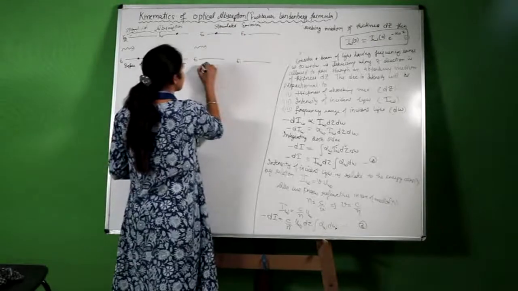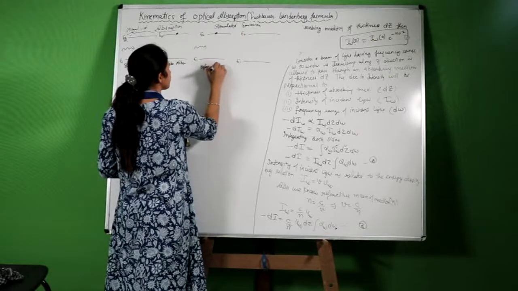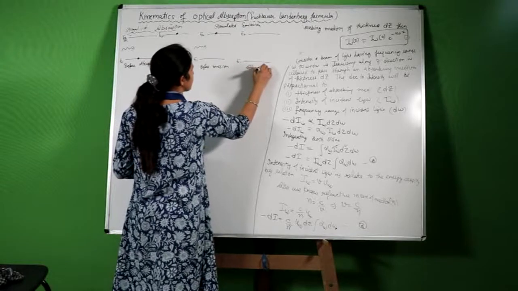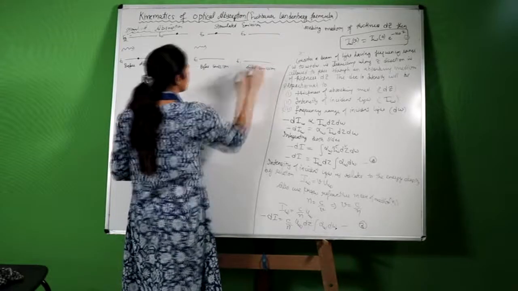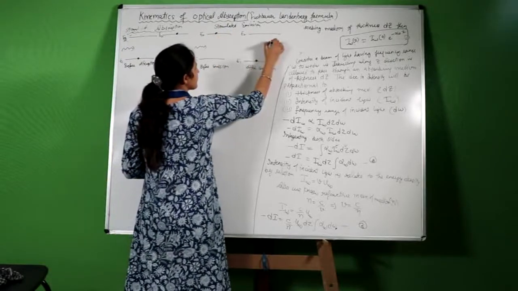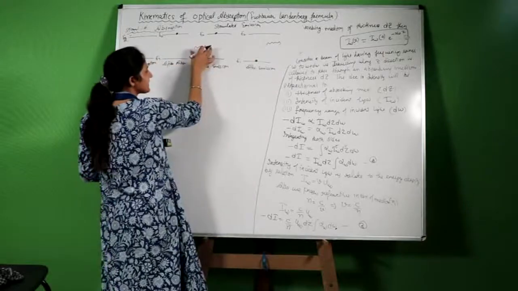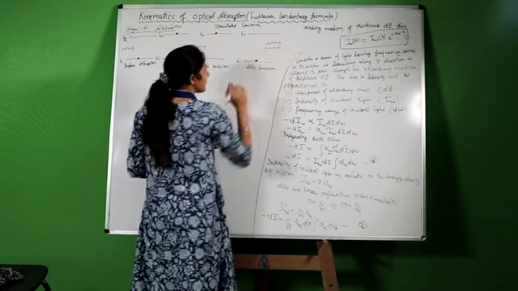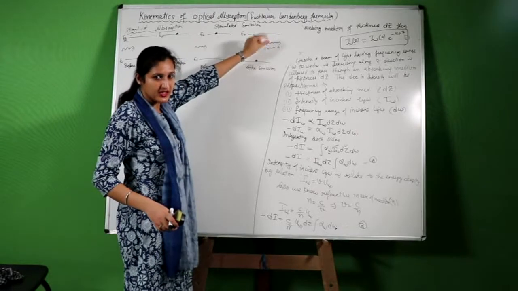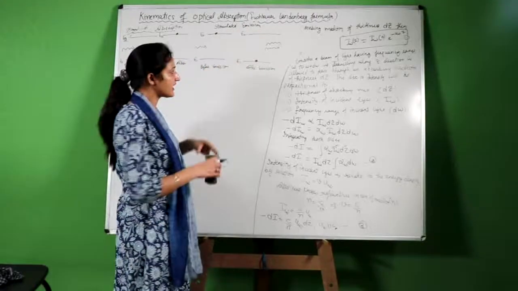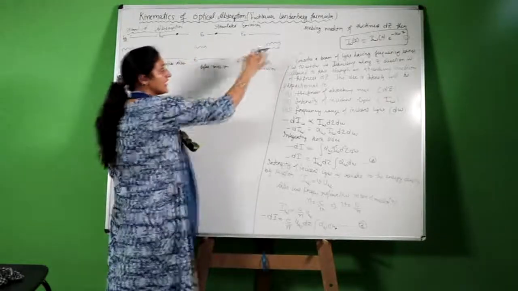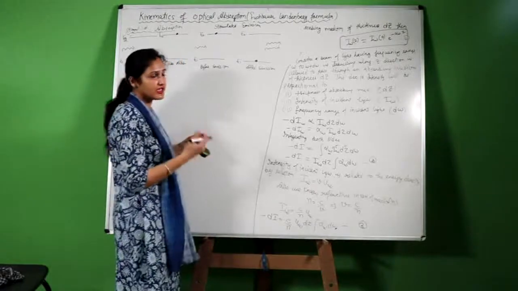This is before emission, and this is after emission. After emission, what will happen? This atom will come down to the ground state with the emission of one photon, and that one photon is the incident photon. We will get two photons. These two photons will constructively interfere with each other, which gives rise to the laser action. We need light amplification, and due to their constructive interference there is amplification in the laser light.